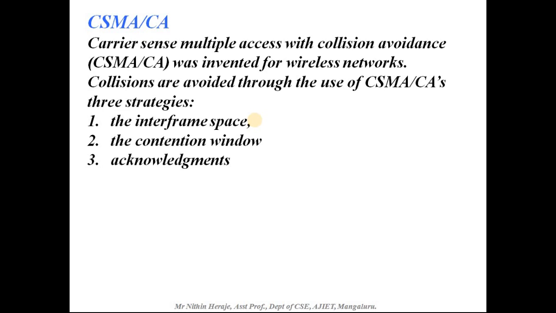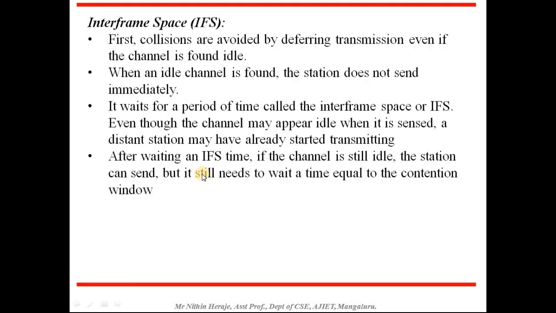Here it tries to avoid the collision rather than detecting it, and this is mainly meant for wireless networks. Here there are three strategies. First is the interframe space, then the contention window strategy, and the third one is the acknowledgement. So we'll see the interframe space first.